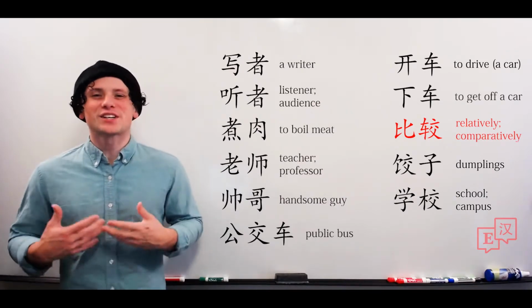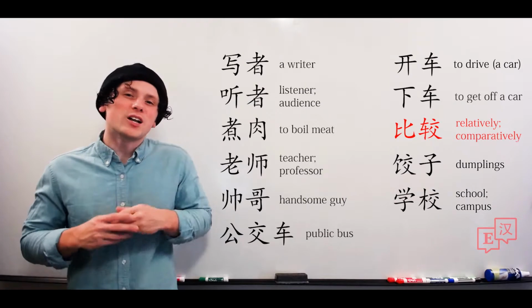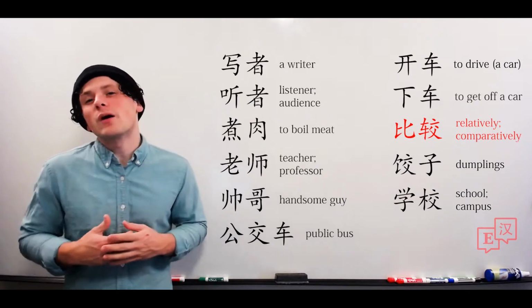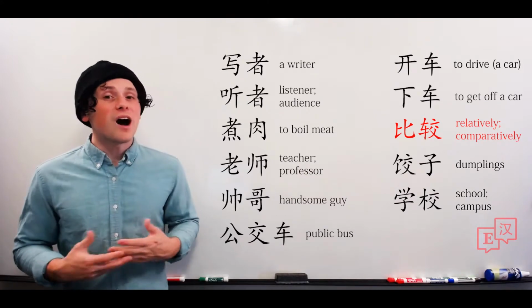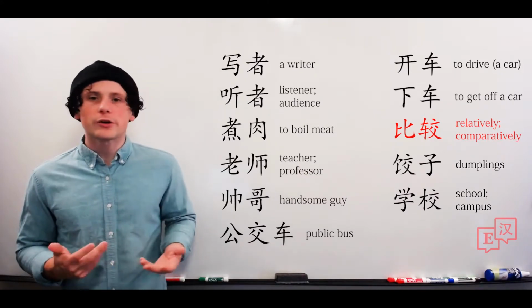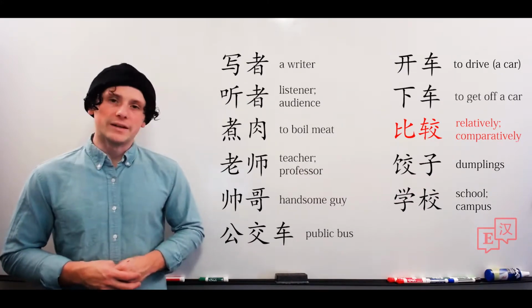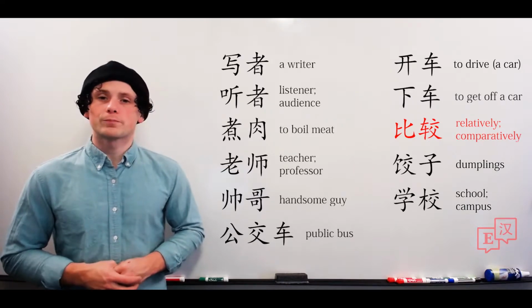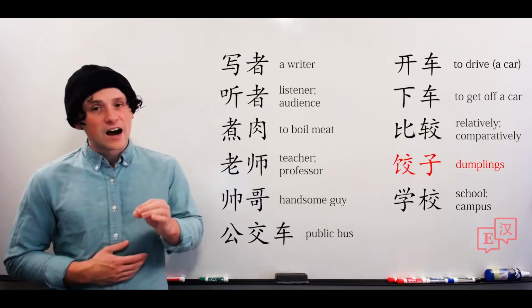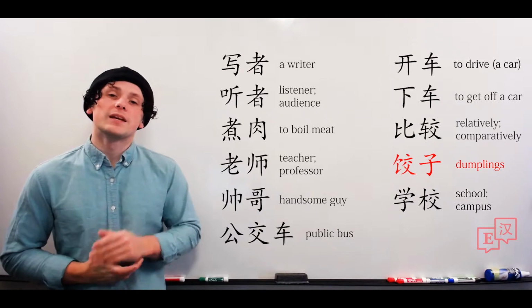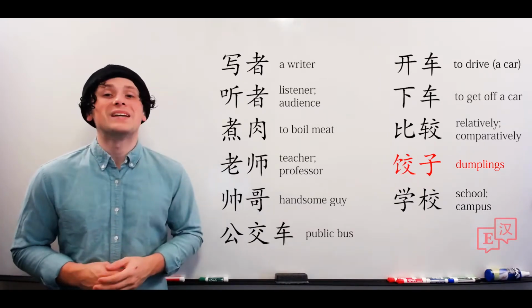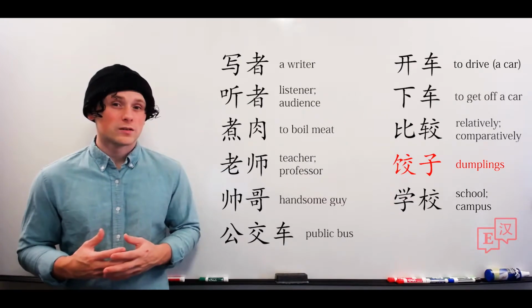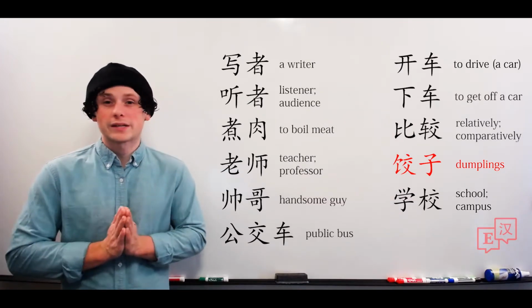比较. So to compare and compare. This actually just means comparatively. It'll be used a lot like 很, and that we'll use it before an adjective to say comparatively something. 比较好, that's relatively or comparatively good. 比较. 饺子.